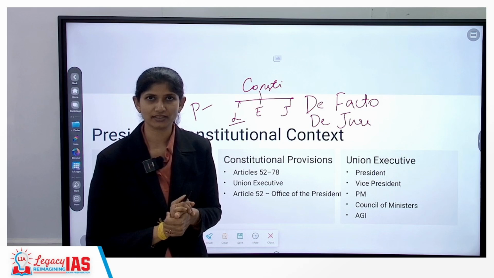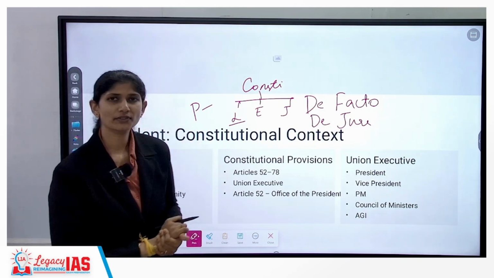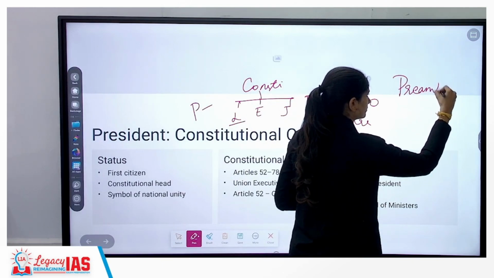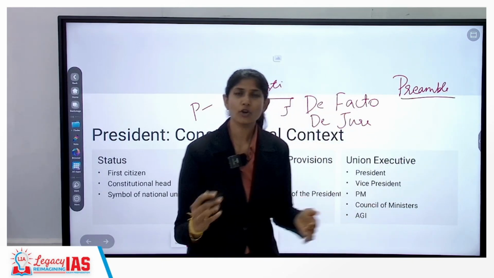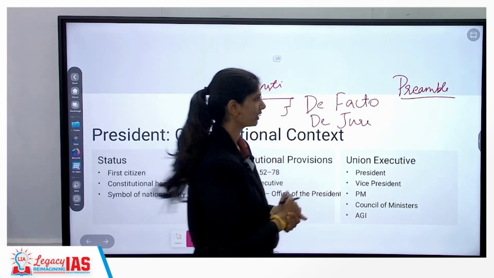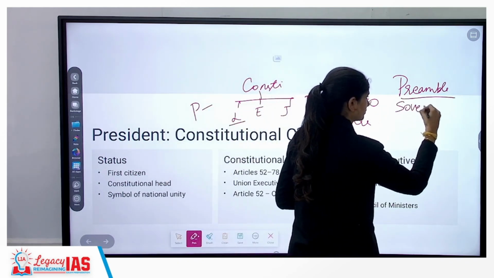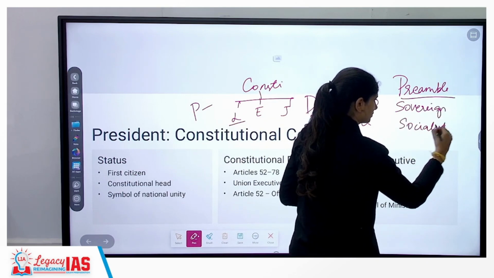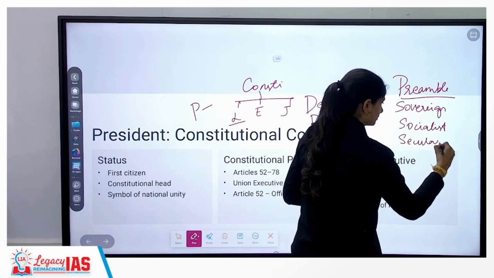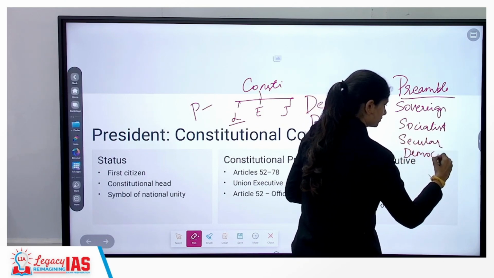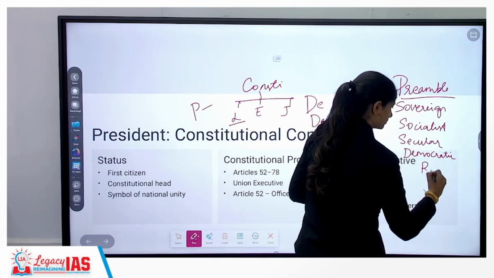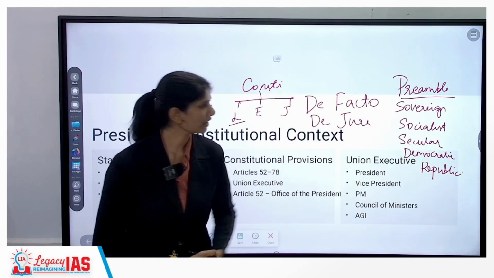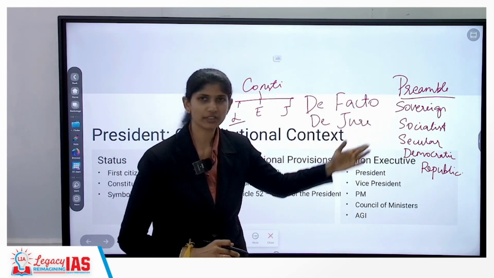These are with respect to the constitutional provisions where he is more like a tie that connects all three organs. Another aspect you have to consider is with respect to our preamble. The features of our preamble are sovereign, socialist, secular, democratic republic.